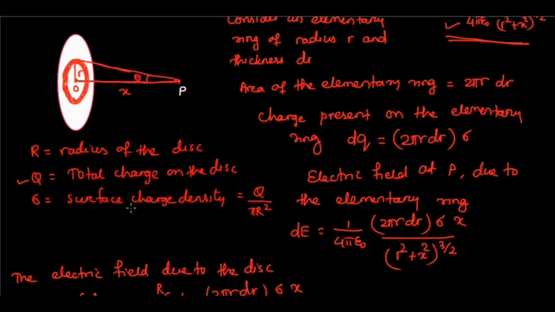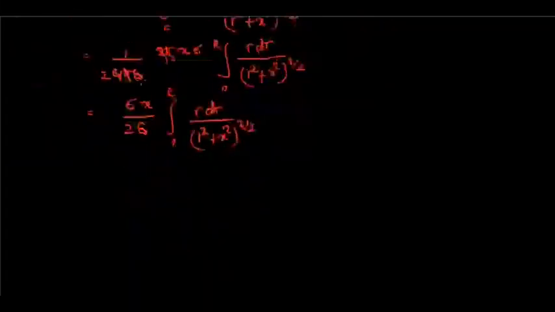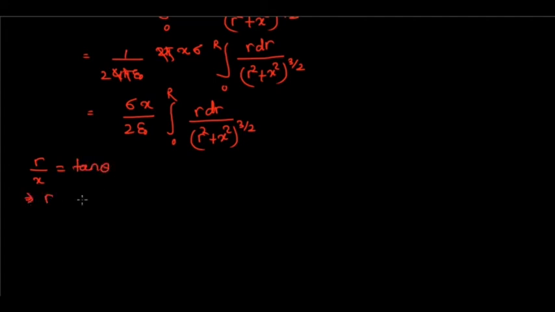In this triangle, if you find tan theta, then tan theta will be r by x. So I can write that r by x is equal to tan theta. That implies r equal to x tan theta. I am changing the variable from r to theta so that I can easily solve this integration.